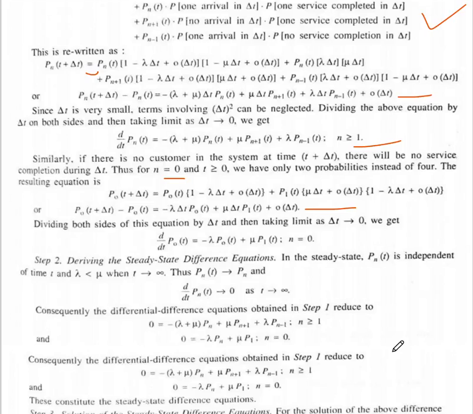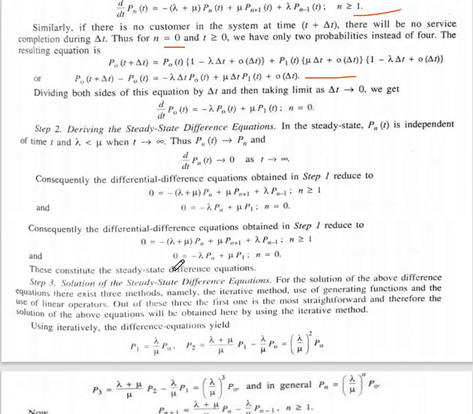Consequently, the differential difference equation obtained in step number 1 can be reduced in the following form. This can be reduced to: minus (lambda plus mu) Pn plus mu Pn plus 1 plus lambda Pn minus 1, equal to 0, for n greater than or equal to 1.